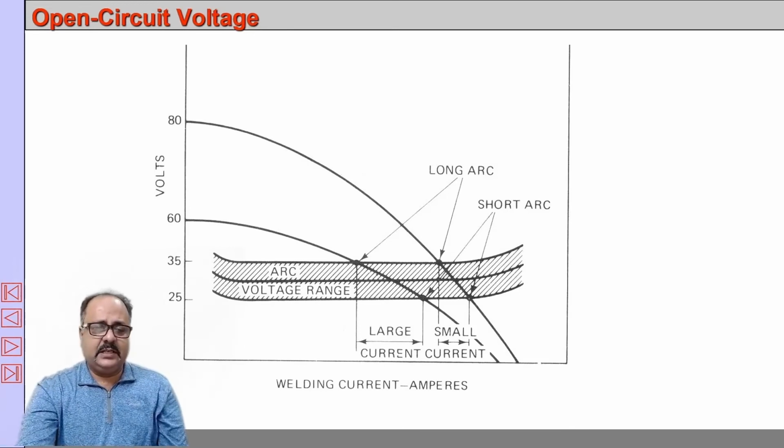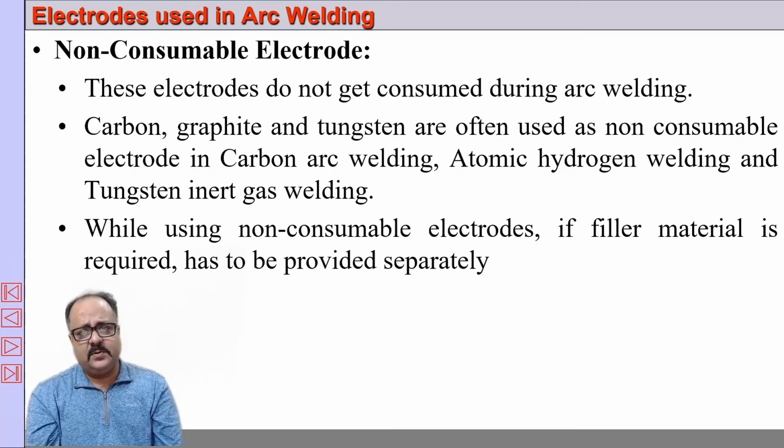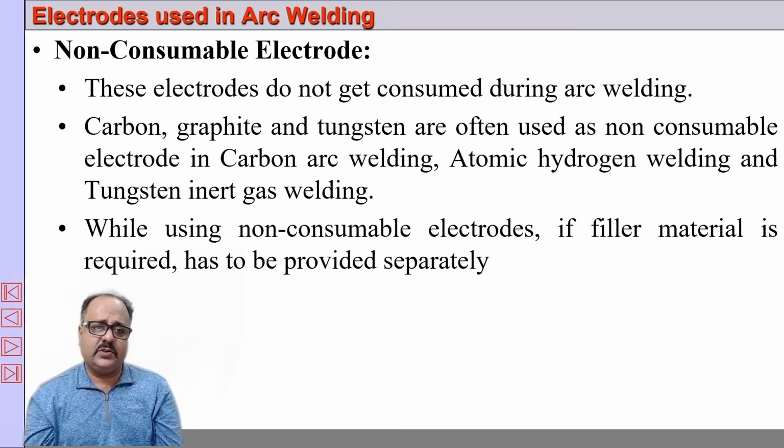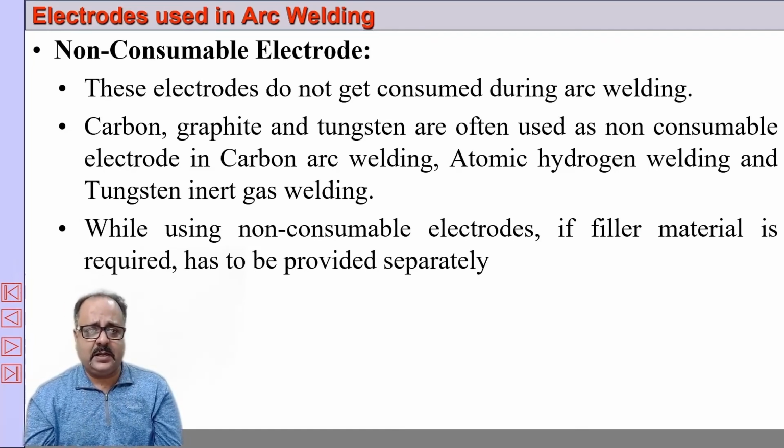So that's it in today's lecture. Okay, non-consumable electrode and consumable electrode will be discussed. Non-consumable electrodes are those electrodes which do not get consumed during the welding process, but they are useful in generating the arc. If you need to add additional material between the two metal pieces, you have to add filler rods or welding rods. The welding rod has to be melted and the metal deposited between the two metal pieces which are being joined. Common types of welding which use a non-consumable electrode are carbon arc welding, atomic hydrogen welding, and tungsten inert gas welding or gas tungsten arc welding.